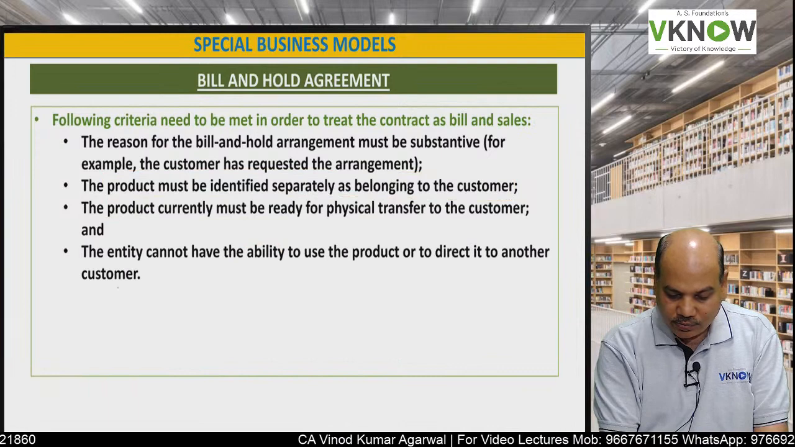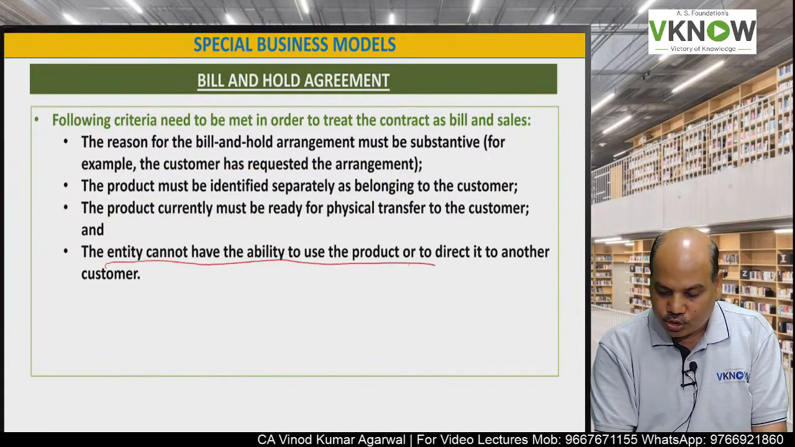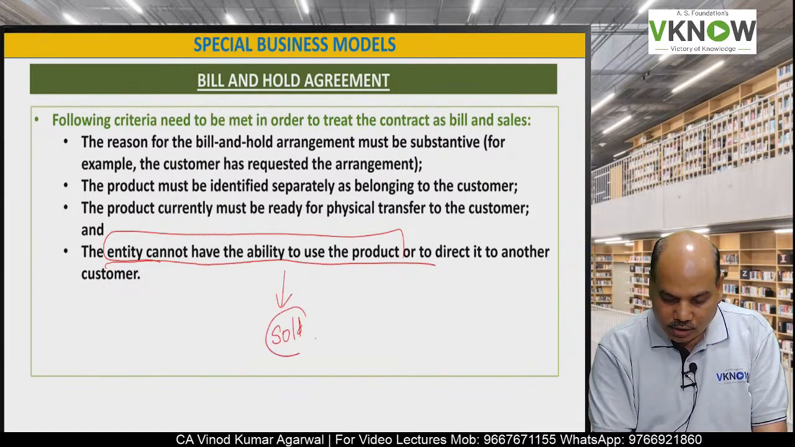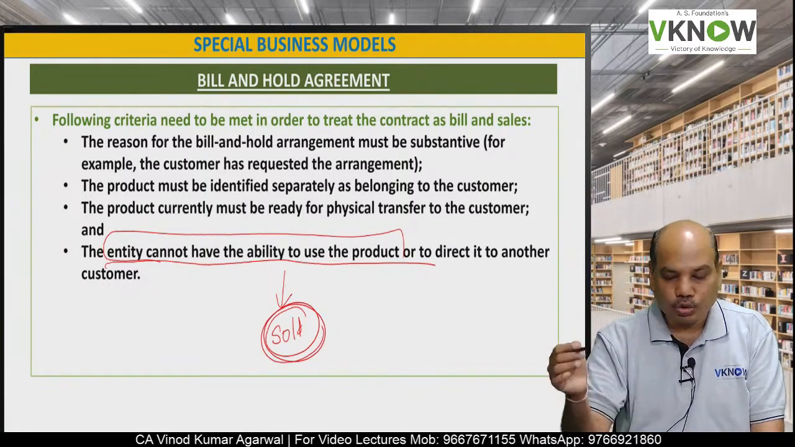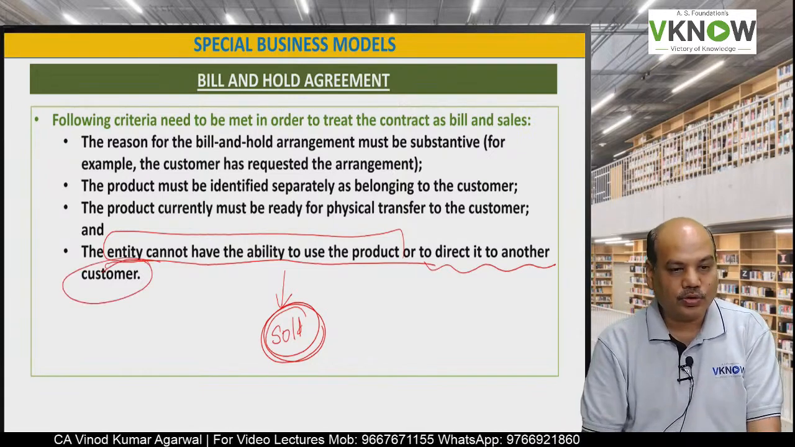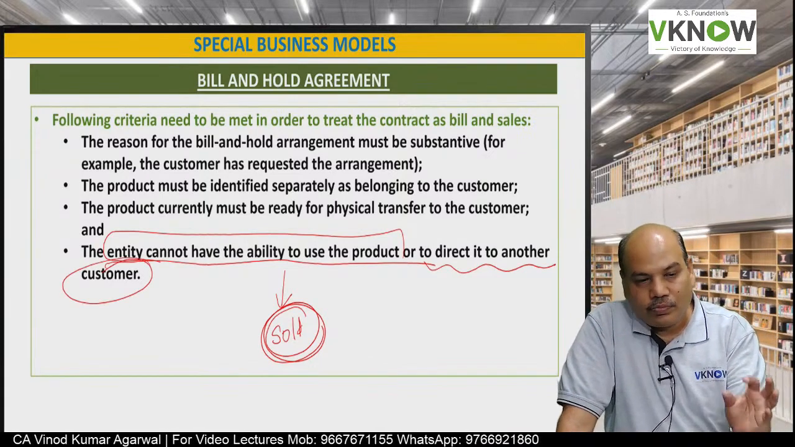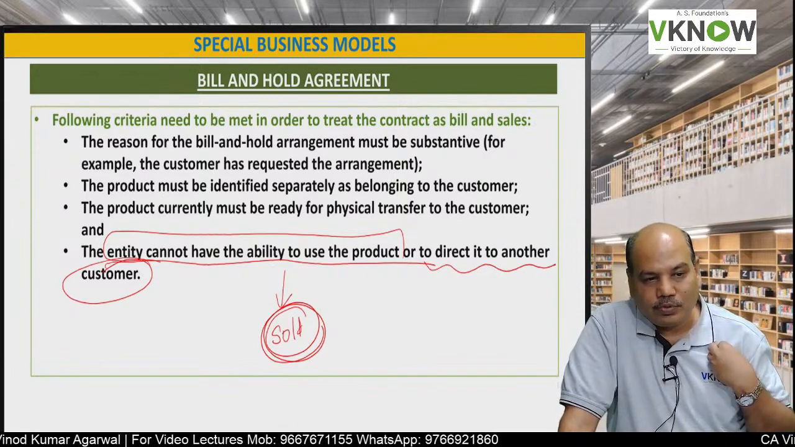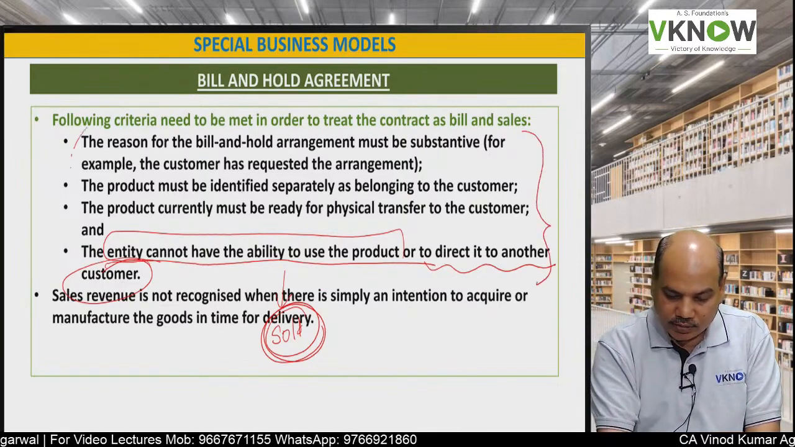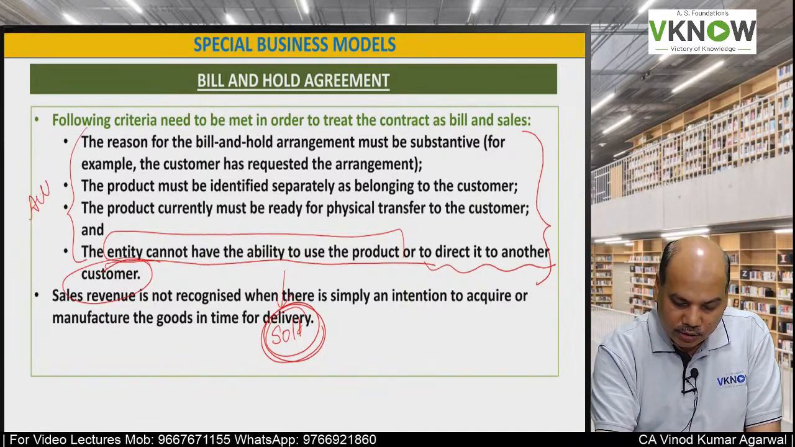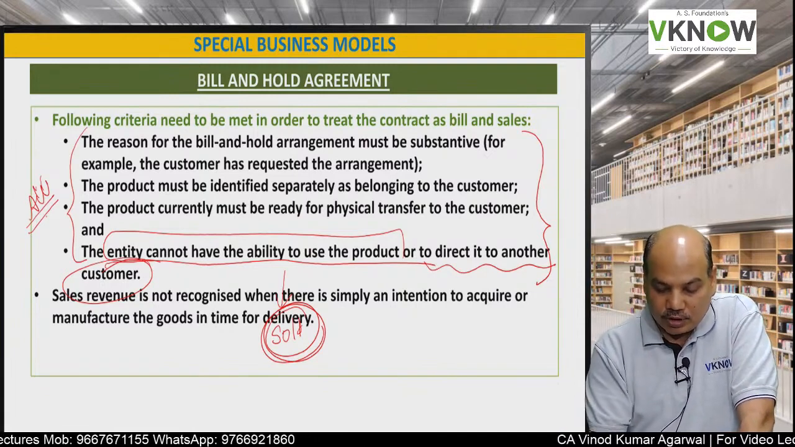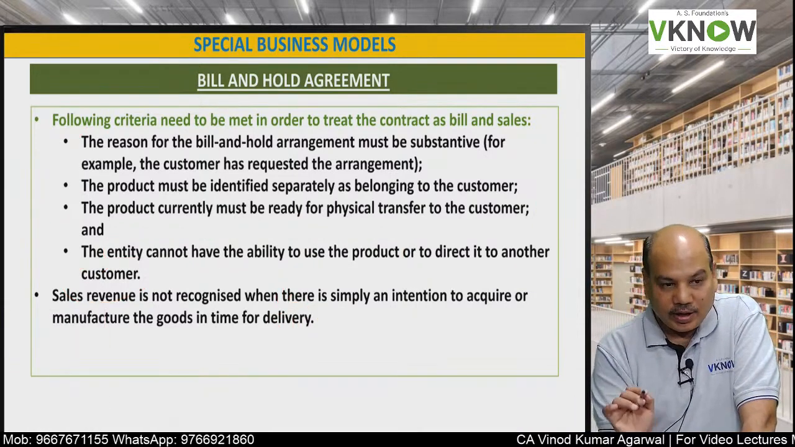And the next condition is, entity cannot have the ability to use the product. So once the product is sold, entity cannot use it for its own purpose, or entity cannot direct it to another customer also. So the product which has been sold cannot be used by the entity itself, cannot be sold to another customer. If these conditions are satisfied, here all conditions are required to be satisfied. If all conditions are satisfied, then the revenue will be recognized.